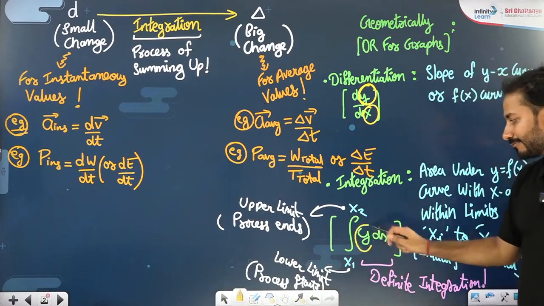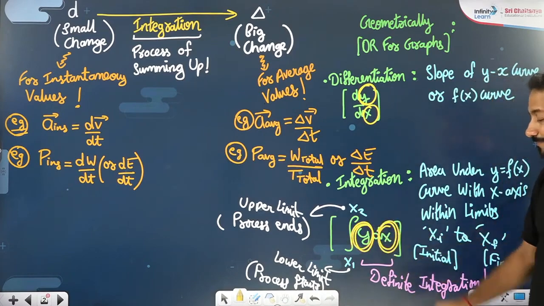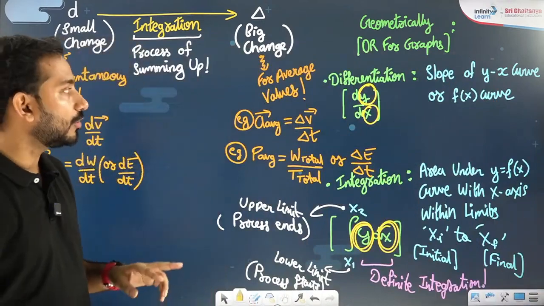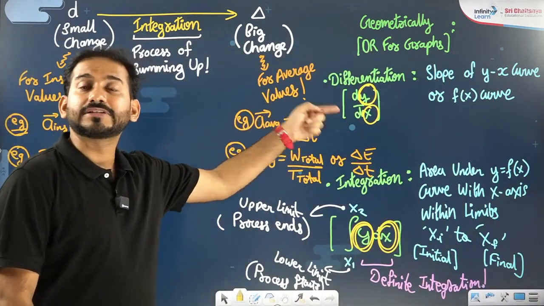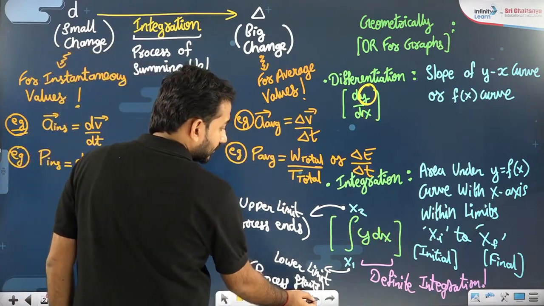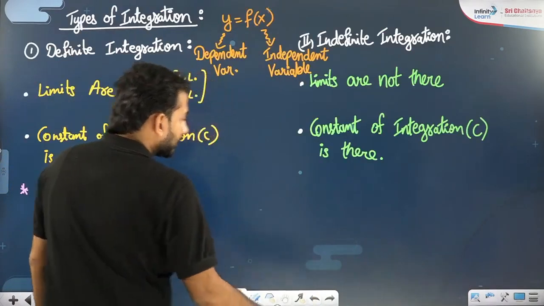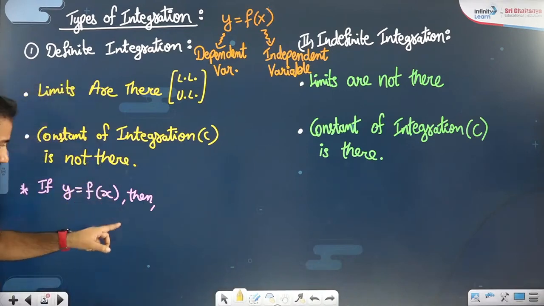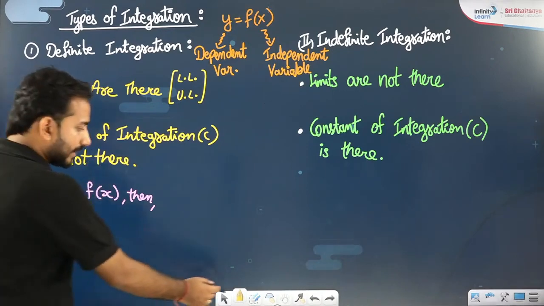Similarly, in integration y is dependent on x. I repeat, differentiation and integration both are done of dependent with respect to independent. Here x is the independent variable, y is the dependent variable.